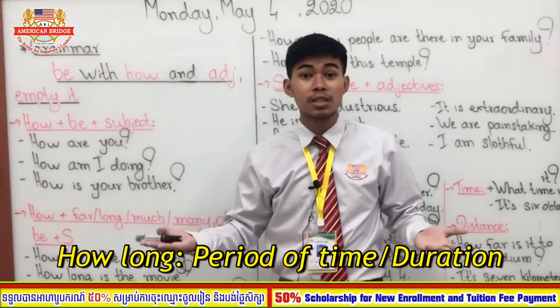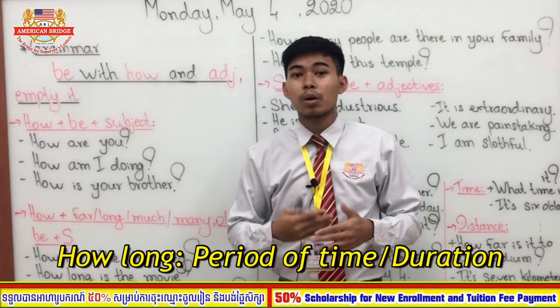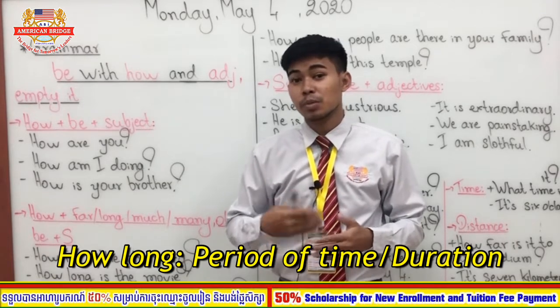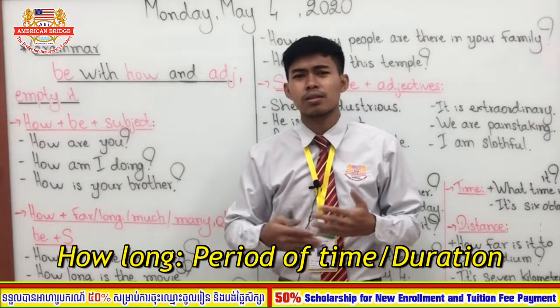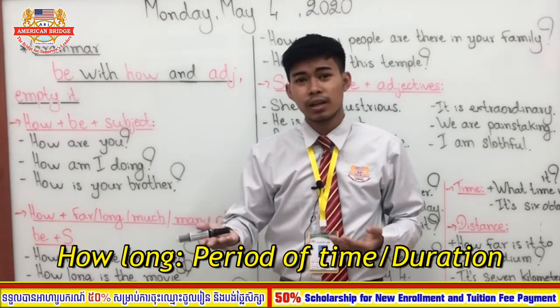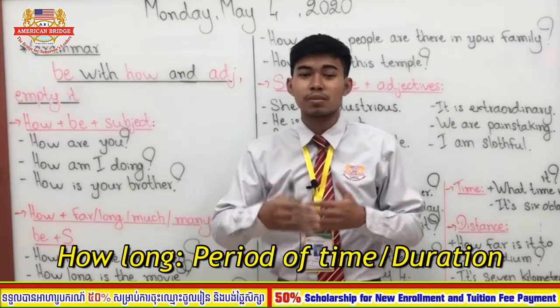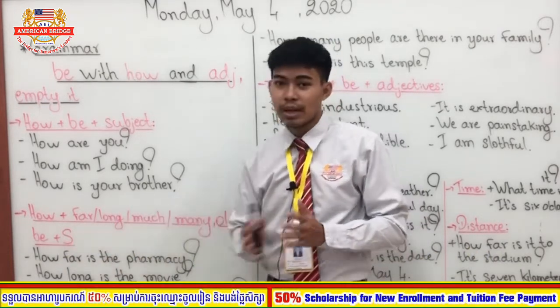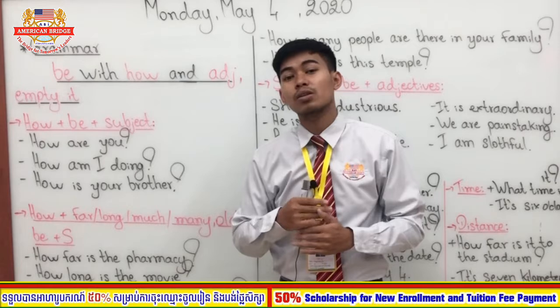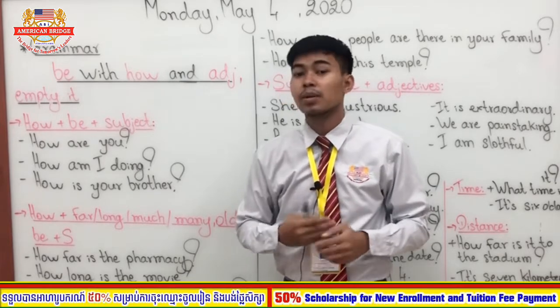Example, how long is the movie? So for example, when your friend calls you to go watch a movie and you are not really so free, you ask your friend, how long is the movie? I'm so busy, okay? So we use how far to ask about the distance and how long to ask about the duration, the period of time.